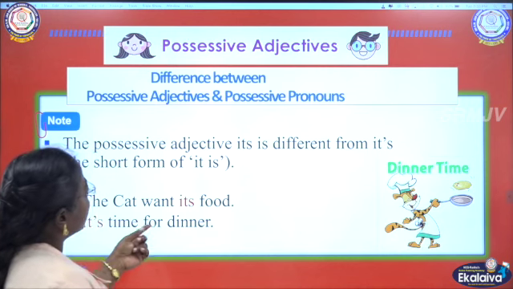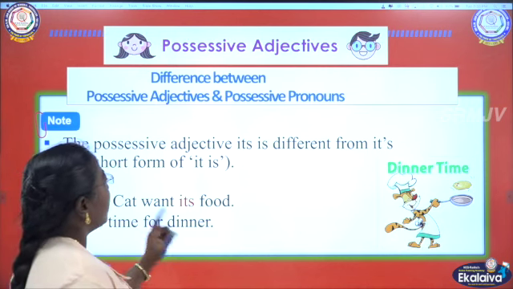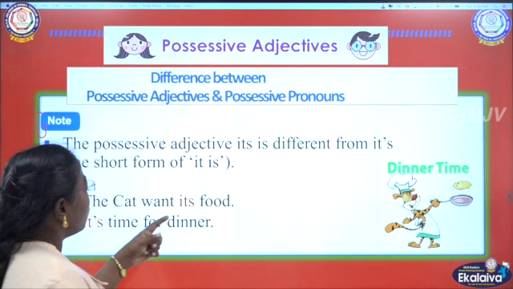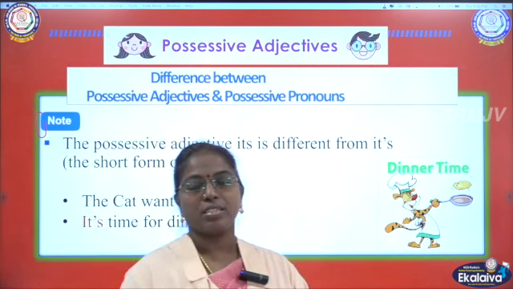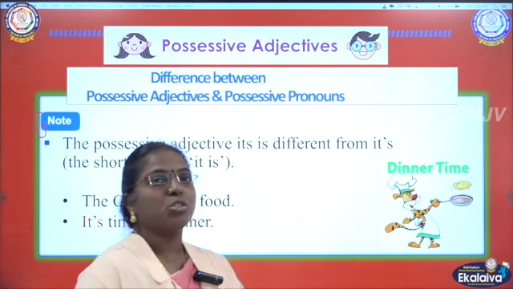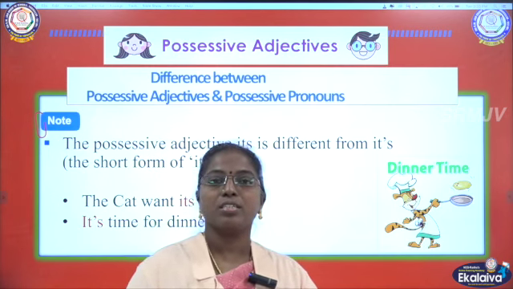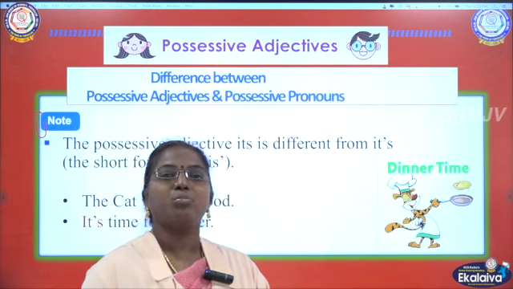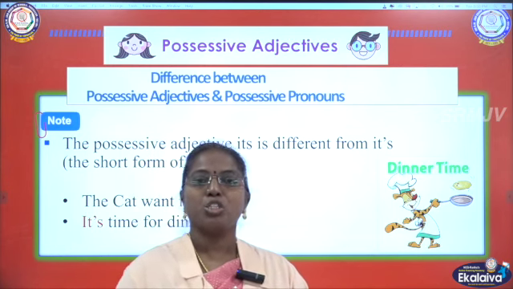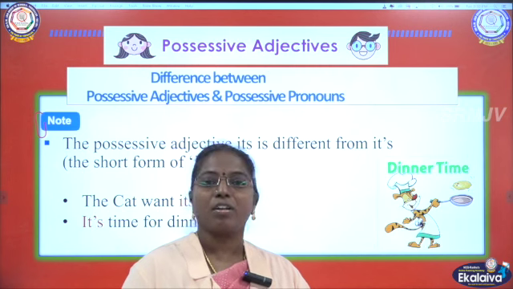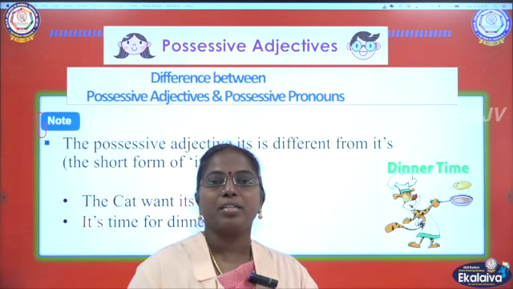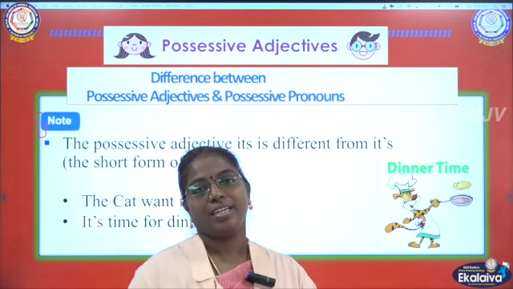And the possessive adjective its is different from its, the short form of it is. See, there are two its: it apostrophe s, or its. It apostrophe s means what? It is. Okay. It's my pencil. We are using the short form, the contraction. It apostrophe s is a contraction. Okay. It is my pencil. Short form of it is, it's.